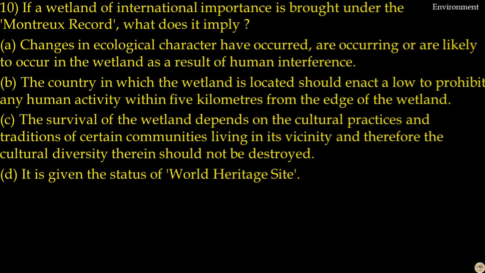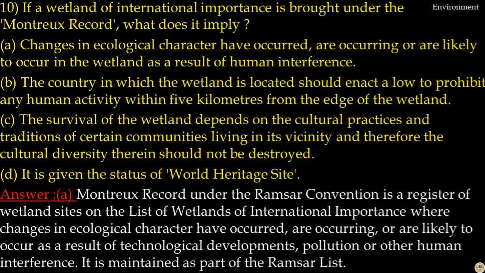Number 10. If a wetland of international importance is brought under the Montreux Record, what does it imply? Options are changes in ecological character have occurred, are occurring or likely to occur in the wetland as a result of human interference. That is correct. So your answer to this question is option A. Montreux Record under the Ramsar Convention is a register of wetland sites on the list of wetlands of international importance where changes in ecological character have occurred, are occurring, or are likely to occur as a result of technological development, pollution, or other human interference. It is maintained as part of the Ramsar list. So, here the answer to this question is option A.